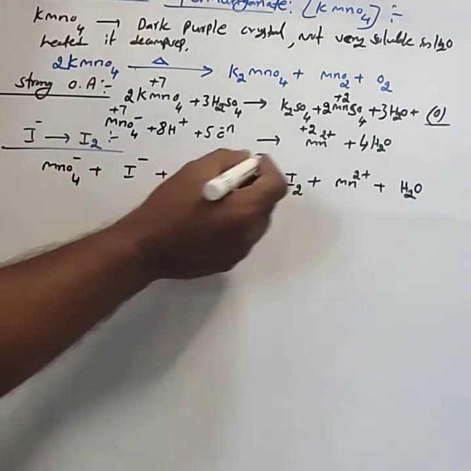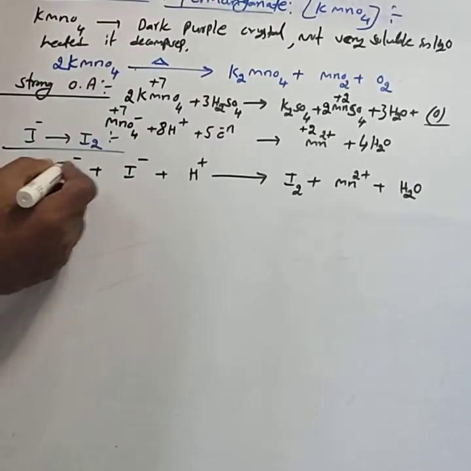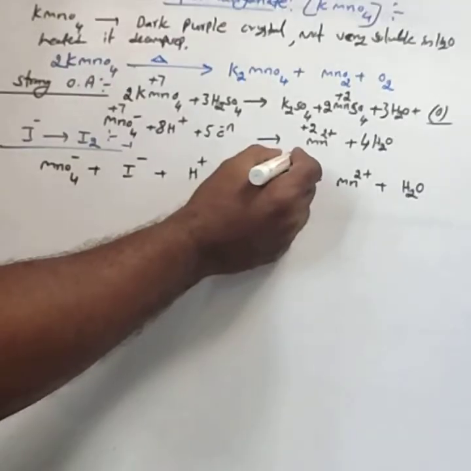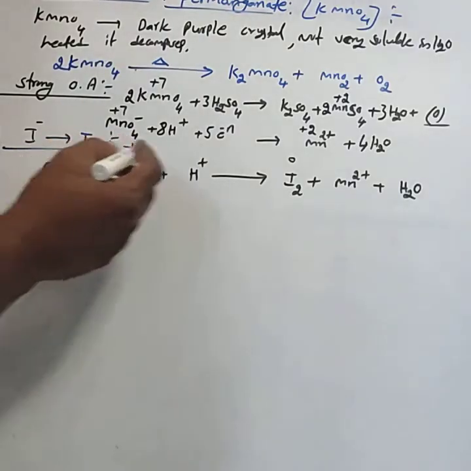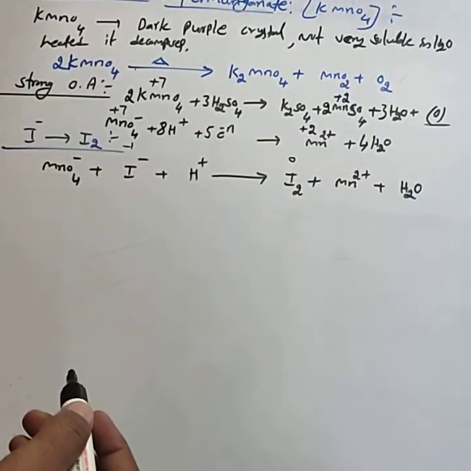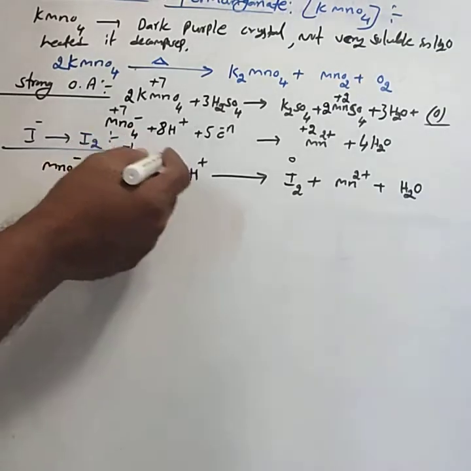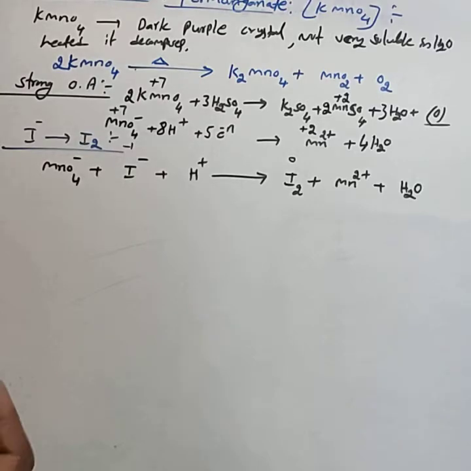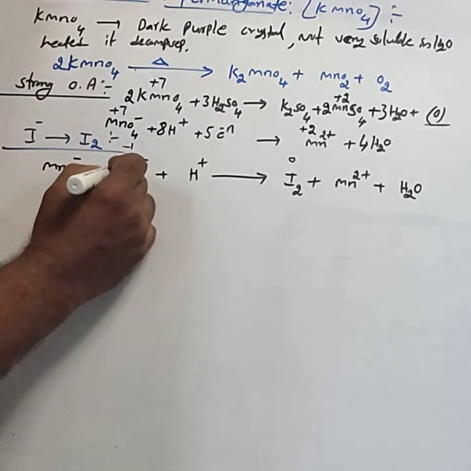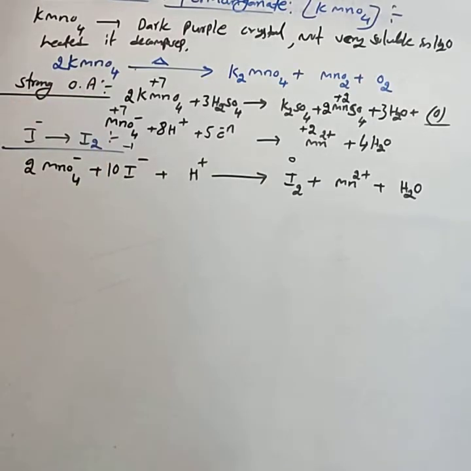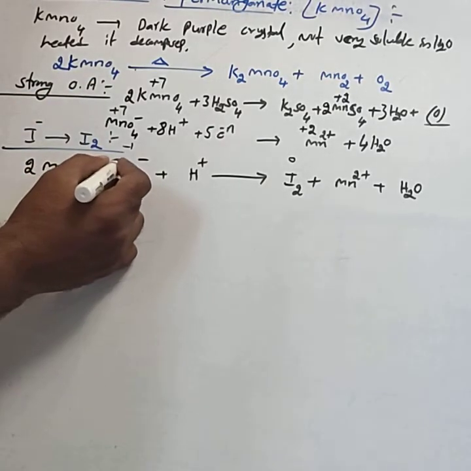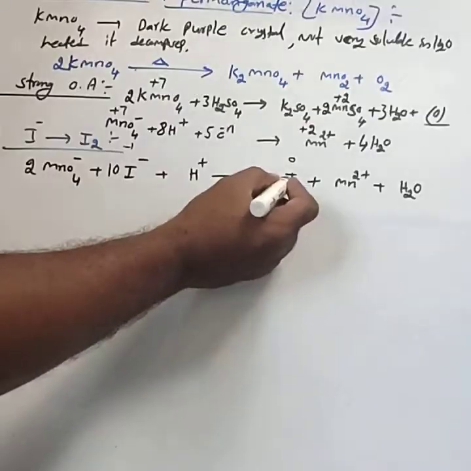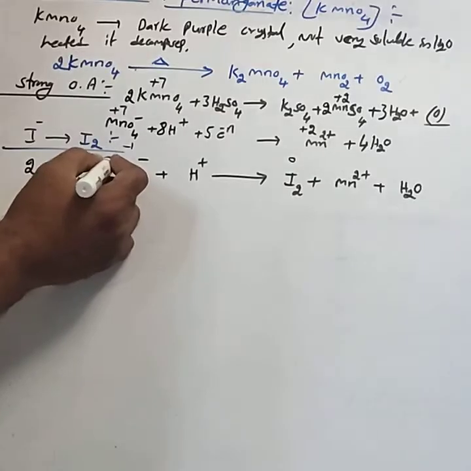Here +7 to +2 means it requires 5 electrons. 1 I minus to I2, from minus 1 to 0, donates 1 electron. Hence it requires 5 electrons. To balance that, you consider 10I minus and 2MnO4 minus. Because 5 is an odd number and I2 is even, we use 10I minus.